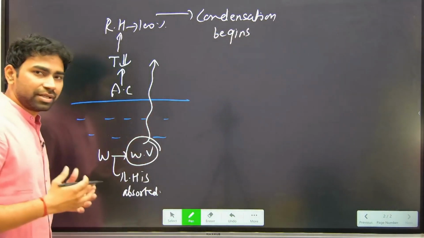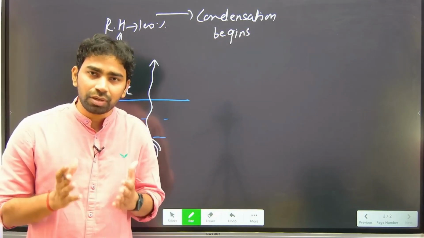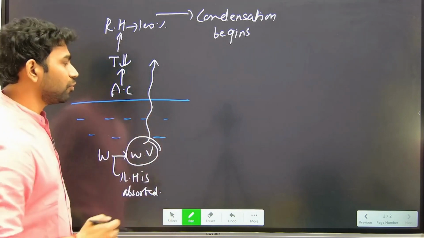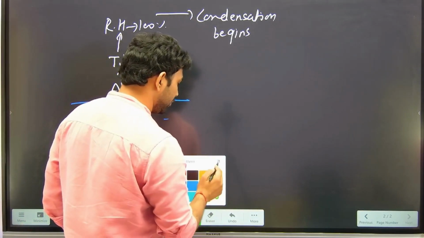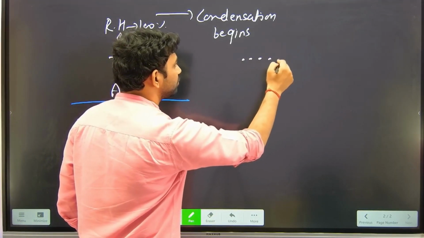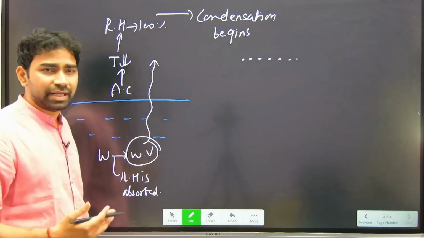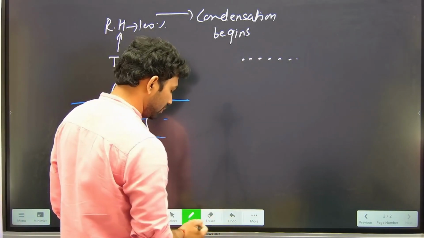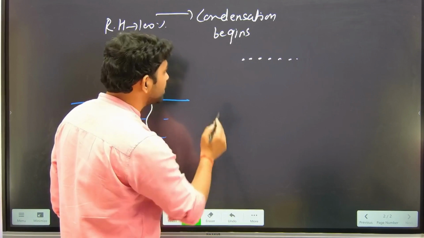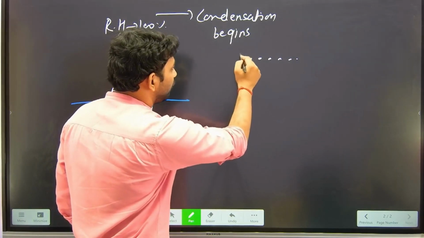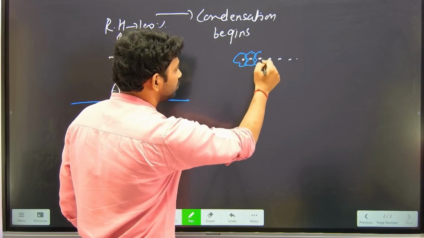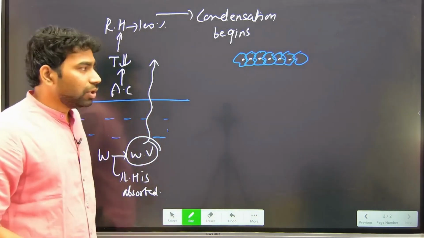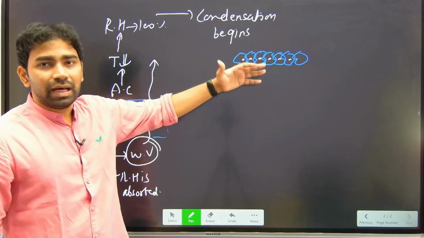Now this condensation process requires some surface to convert water vapor into water droplets. So the surface is provided by dust particles or some aerosols which are suspended in the troposphere. Okay, so we can say that these water droplets are settled around dust particles. Okay, so this is what we call a cloud.